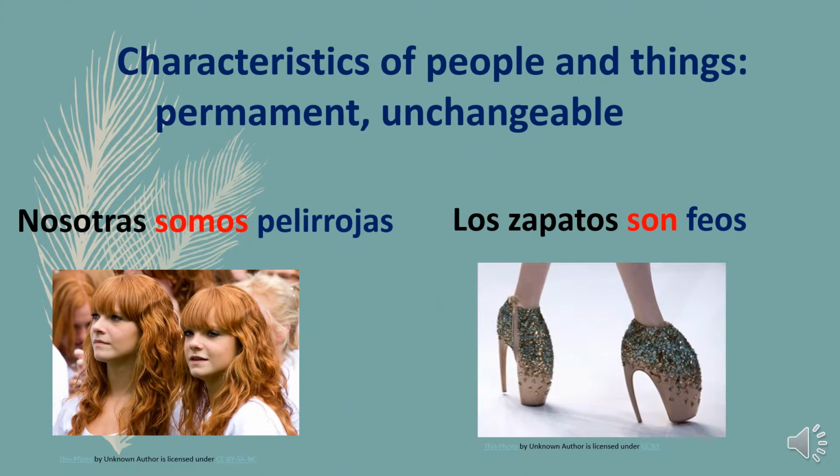Another use of the verb ser is when referring to characteristics of people and things. These are permanent, which means unchangeable. For example, nosotras somos pelirrojas. We are red-haired. That's a permanent characteristic, right? That's the way they are. Next example, los zapatos son feos. The shoes are ugly. That's the characteristic of the shoes.